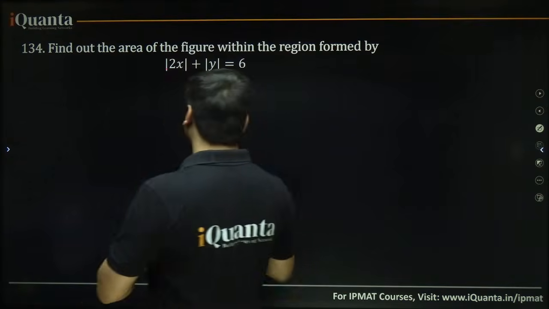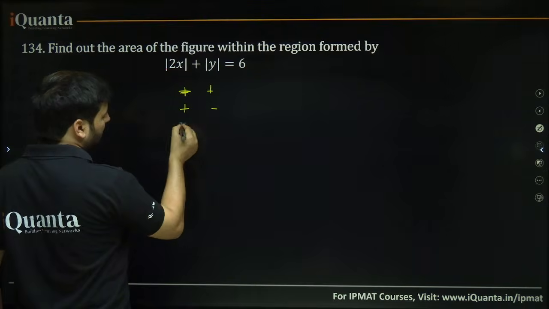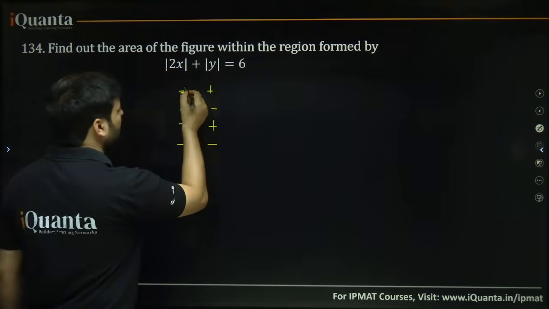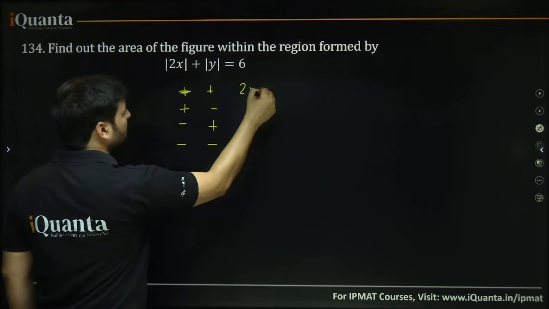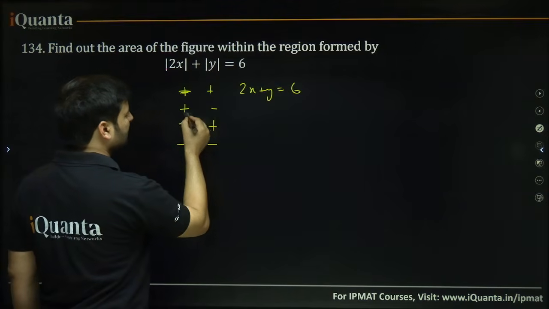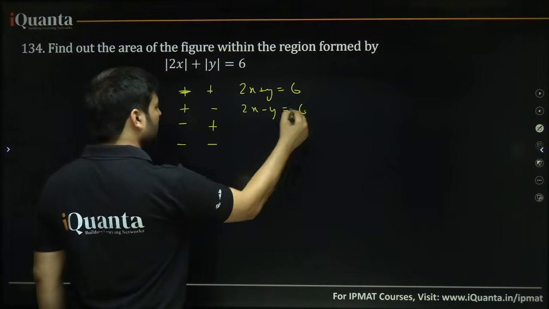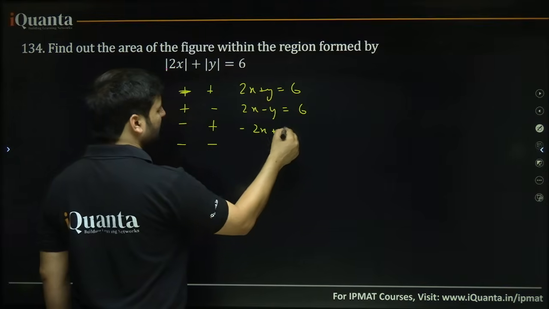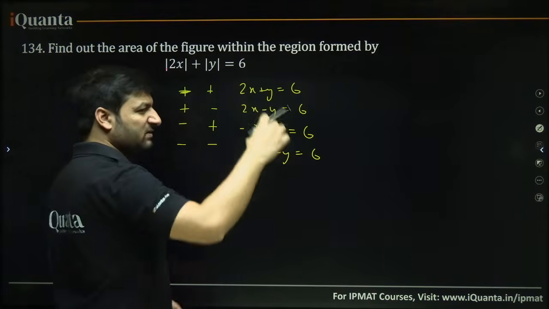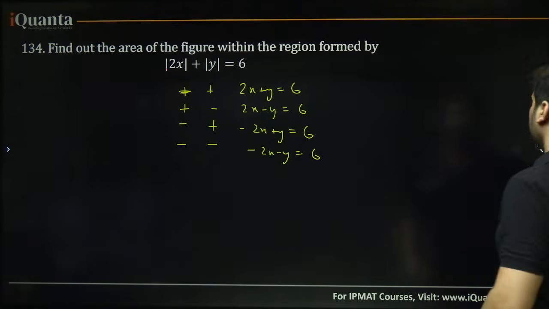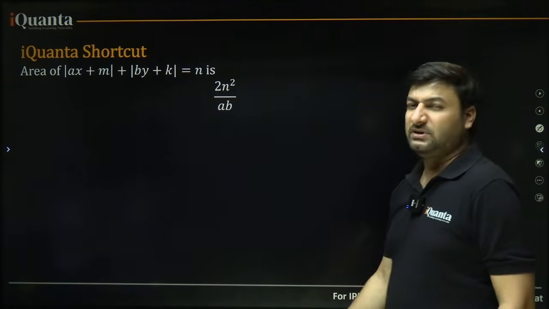So again there will be 4 cases, plus plus, plus minus, okay, minus plus and minus minus. So there will be 4 equations formed. If you keep both x, y positive, this will open simply 2x plus y equals to 6. This will open as plus minus. So 2x minus y equal to 6, minus 2x plus y equal to 6, and minus 2x minus y equal to 6. There will be 4 linear equations formed. Area bounded will be what? Either you can plot these graphs, okay, or you can always remember that this is a shortcut, okay.